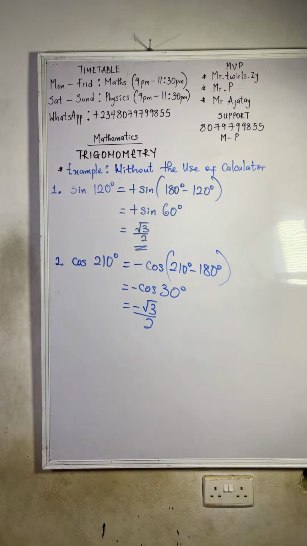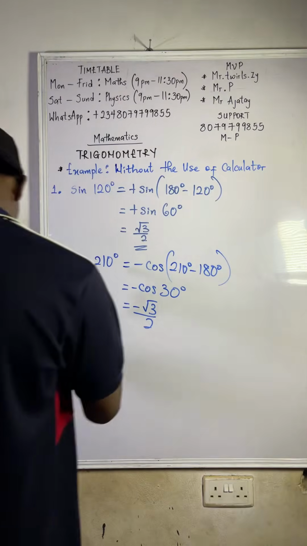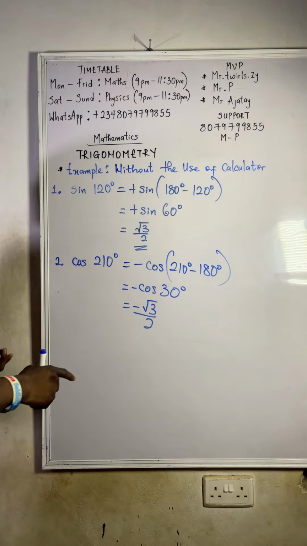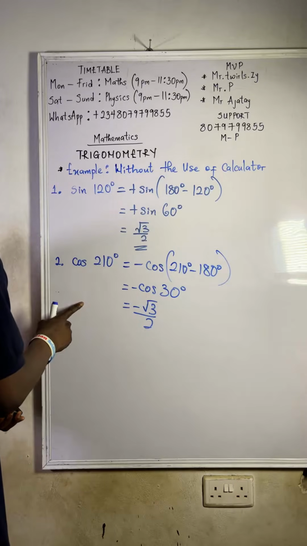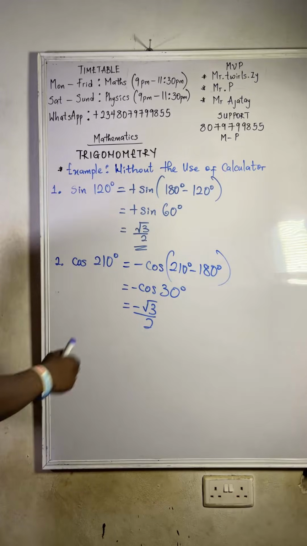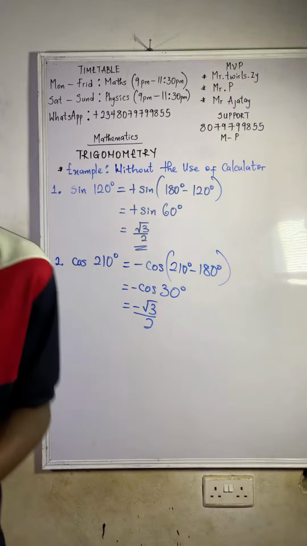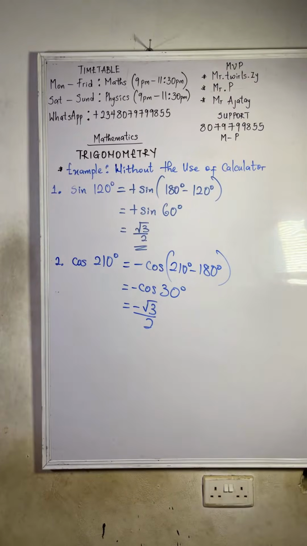So it's only tan that is positive. So it means the cos will be negative. Why is it minus cos? It falls on the third quadrant. What is positive on the third quadrant? You can quickly just sketch it. When you sketch it, on the third quadrant it is only tan that is positive. So when tan is the only one positive there, it means it will be negative cos.